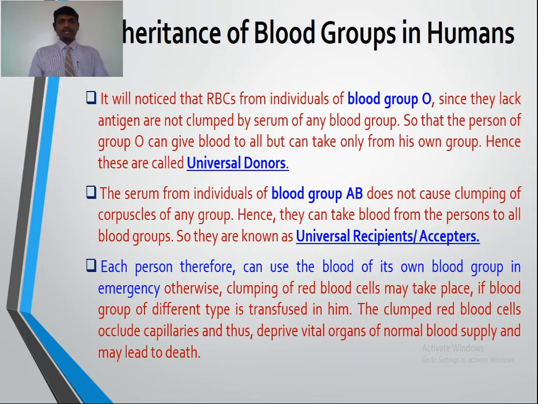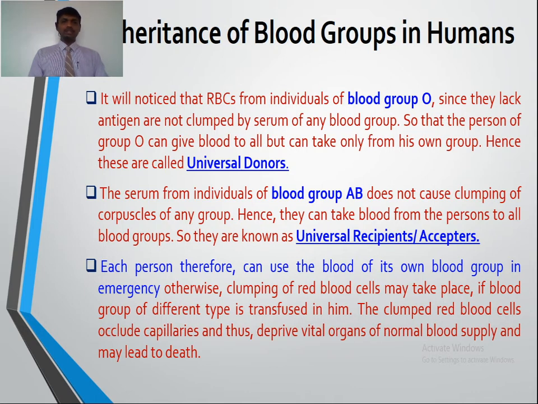Now here each person can use the blood of its own blood group in an emergency, otherwise clumping of red blood cells may take place if blood of a different group is transfused. The clumped red blood cells occlude capillaries and thus deprive vital organs of normal blood supply and may lead to death.